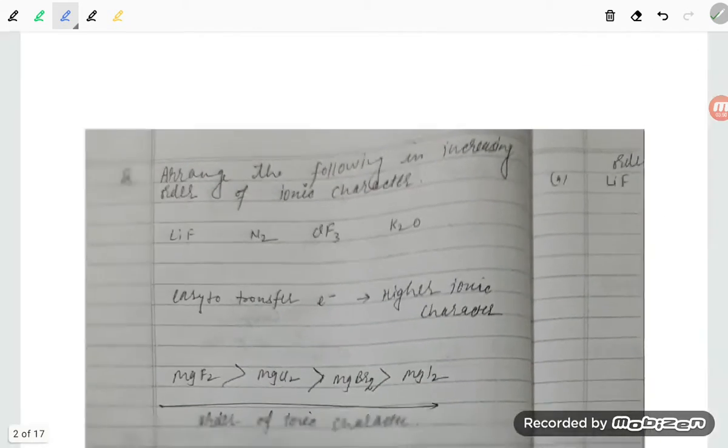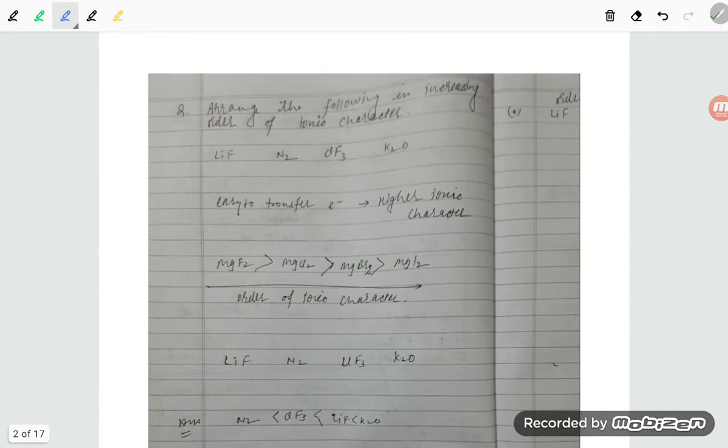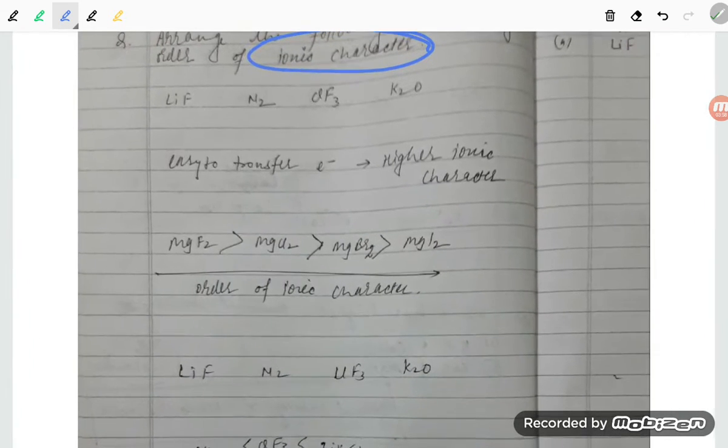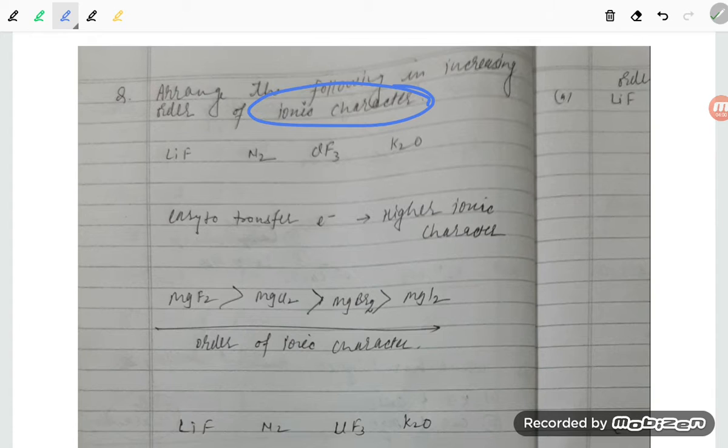Okay, let us try to understand some questions. Arrange the following in increasing order of ionic character. Ionic character means less polarizing power.